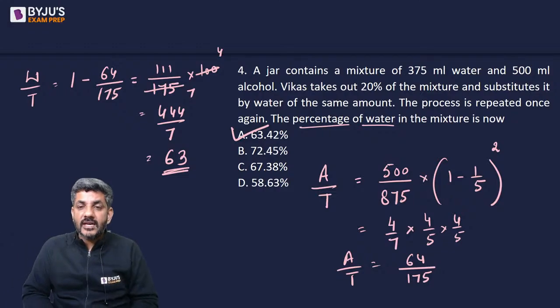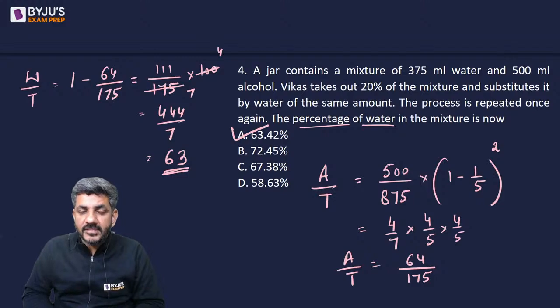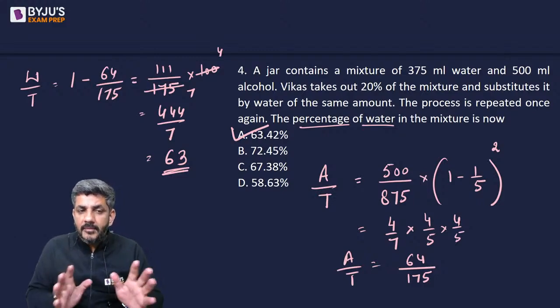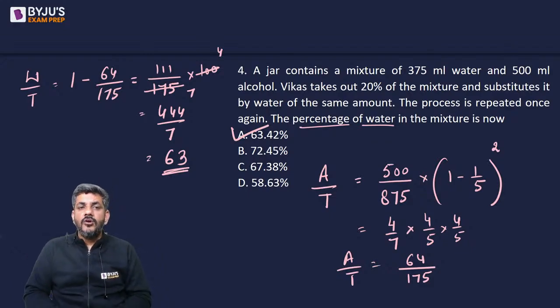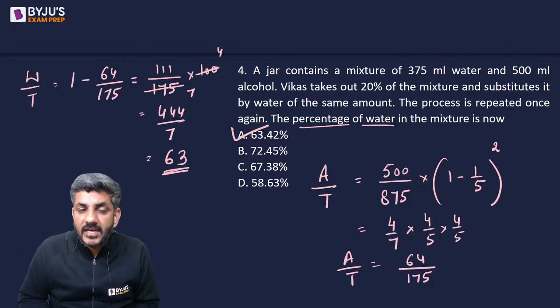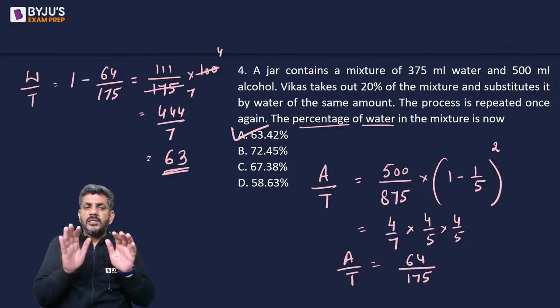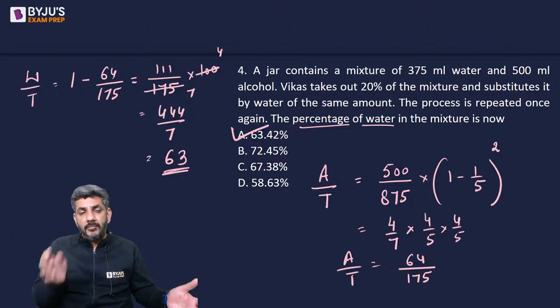Musicore got it correct. Harold and the gym, I am sure that both of you got your mistake now. Probably you might be making some mistake because of which you got the answers as B and C. The right answer is option A, which gives me the answer as 63.42%. It's a simple question based upon removal and replacement.